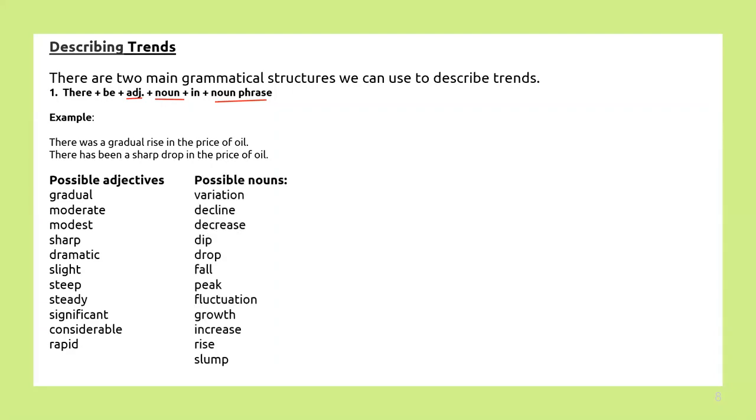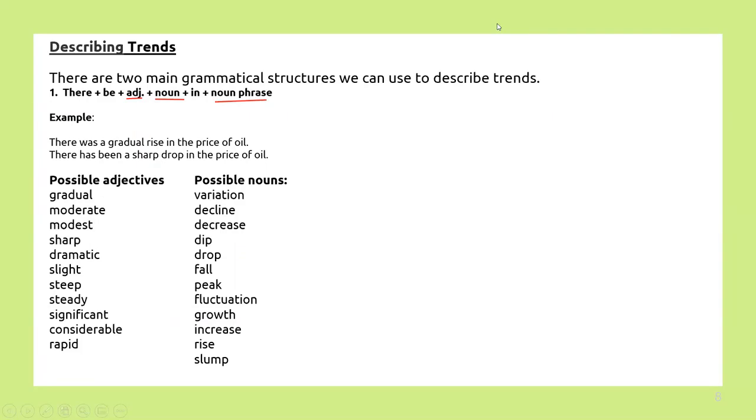Now have a look at the possible nouns. Variation, decline, decrease, dip, drop, fall, peak, fluctuation, growth, increase, rise, or slump. Now, basically, remember, ये दोनों adjectives and nouns हैं, दोनों को हमें याद रखना है throughout, so that continuously where it is needed you can write, and you can have a combination of any kind of adjective out of this to this noun.